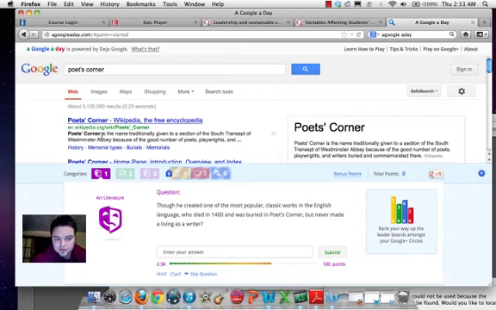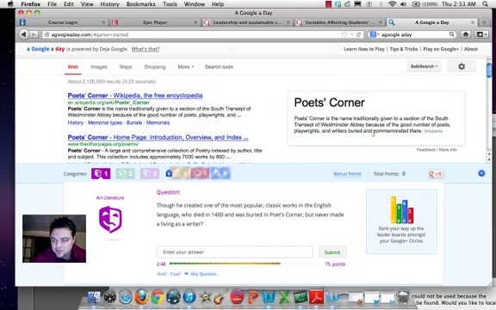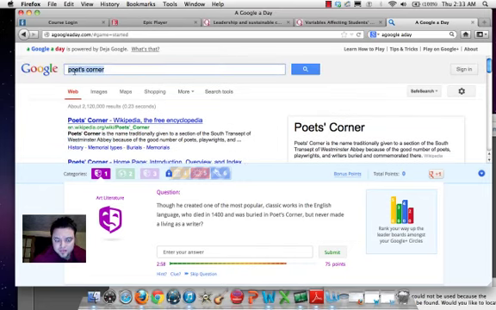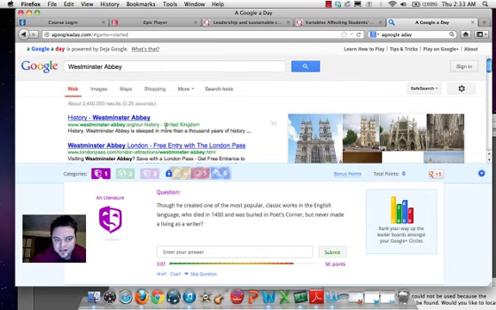All right, here we go. Poets' Corner is the name traditionally given to the section of the south transept of Westminster Abbey because of the good number of poets, playwrights, and if I want to see more, I can go over here, and that's from Wikipedia. All right, so we know it's somewhere in Westminster Abbey, so now let's take that and find out where Westminster Abbey is. I think it's in England, but I just want to verify that. Yep, Westminster Abbey is steeped in 1,000-year history, and I know it's in England, in the United Kingdom, right there. All right, pretty good. So I've got some knowledge already.